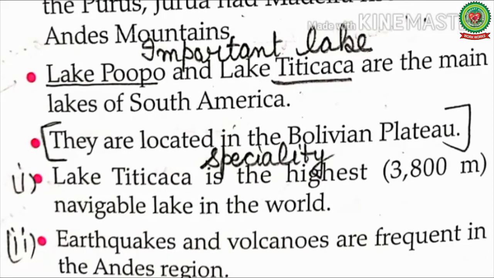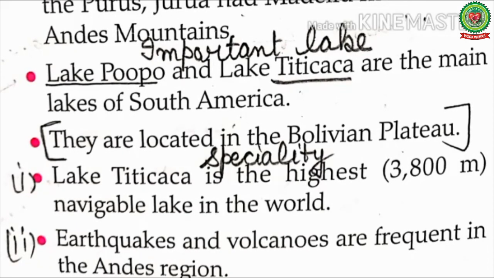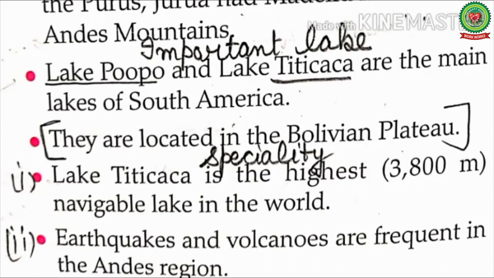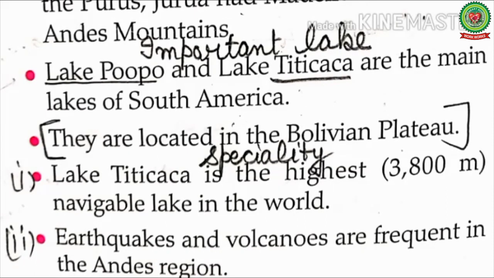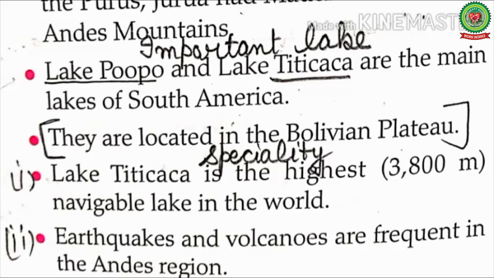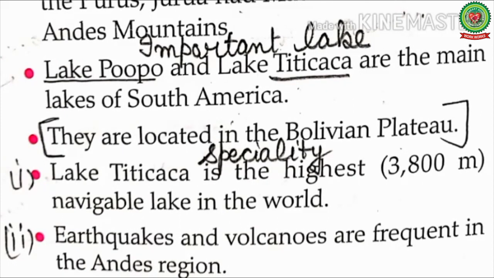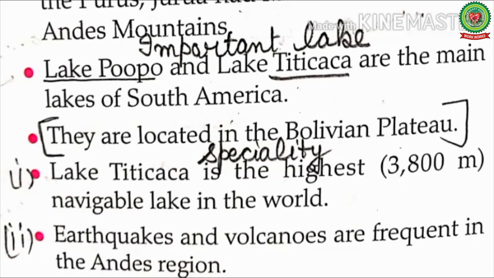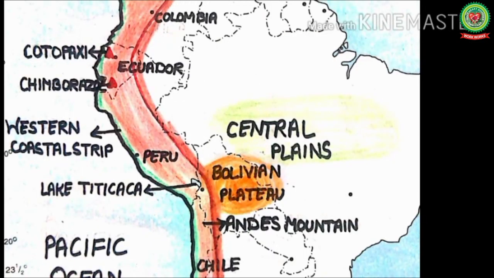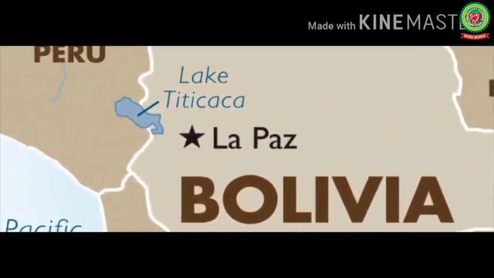Lake Titicaca is the highest navigable lake in the world. Students, mark this line. This is the speciality of Lake Titicaca. Here navigable means an area of water deep, wide or safe enough for a boat to go through. Students, Lake Titicaca, one of the highest lakes in the world, is situated in the Bolivian plateau at the border between Peru and Bolivia. It is one of the largest lakes of South America.